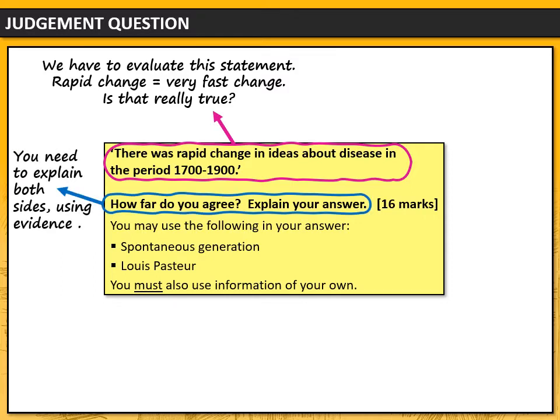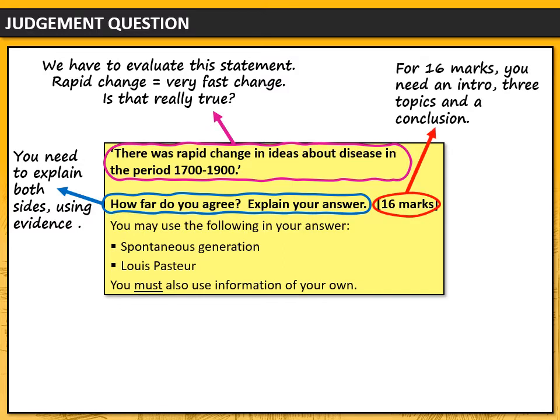Now, we're asked, how far do you agree? And that means we need to explain both sides. That means we need to agree with the statement, and we also need to put forward some points to challenge the statement as well. And because it's a 16-mark question, we're going to need a little introduction. We're going to need to write 3 main paragraphs, each one about a different topic, and we're going to need a quick conclusion at the end as well.